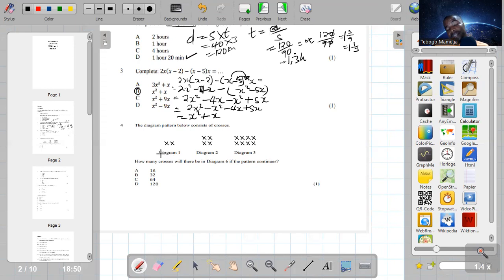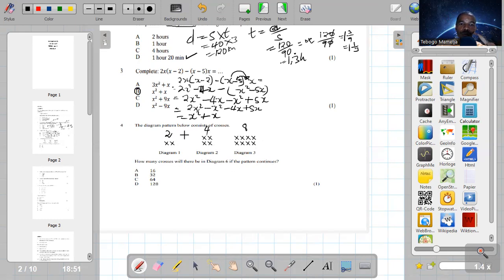So guys, these are number patterns. The first one there is 2. The second one there is 1, 2, 3, 4, which is 4. So this one is 4 plus 4, which is 8. So if we investigate this pattern, it's 2, 4, 8. They want to know the sixth diagram.